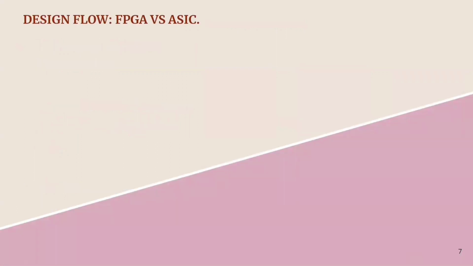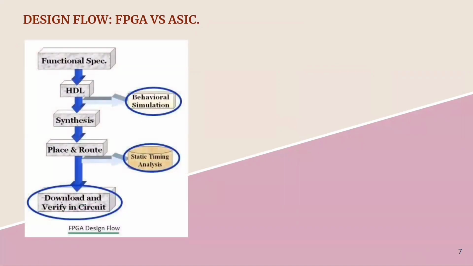Now let's compare the design flow stages between FPGA and ASIC. The figure shows the design flow stages in an FPGA. After the design is done in VHDL or Verilog, the design is tested and verified for its functionalities, and then synthesis is done. The timing verification is also done at different points in the design flow.